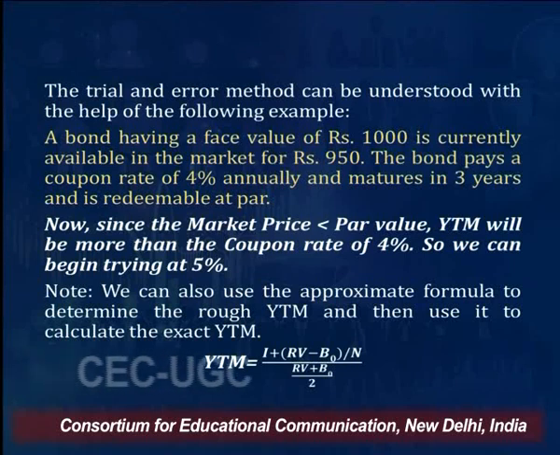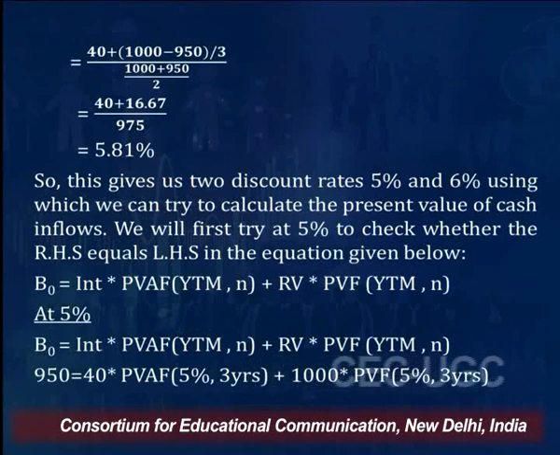If we apply this formula, we will get the approximate YTM. If you calculate 40 plus (1000 minus 950) divided by 3, divided by (1000 plus 950) divided by 2, it comes to 5.81%. So friends, this is the approximate YTM which the investor is expected to get if the investor invests in a bond with a coupon rate of 4%, currently available at 950 rupees in the market, with 3 years of maturity remaining. So this YTM is 5.81%.